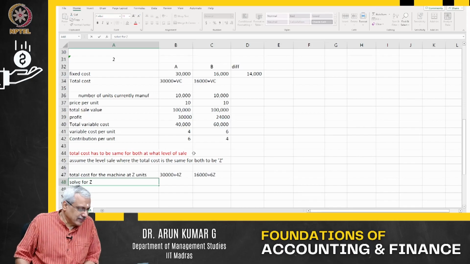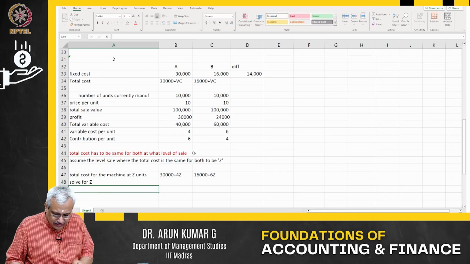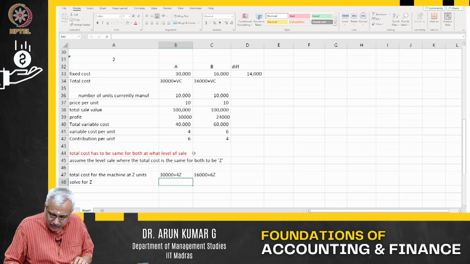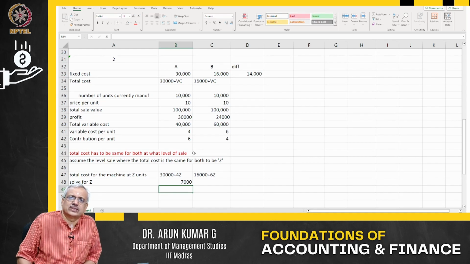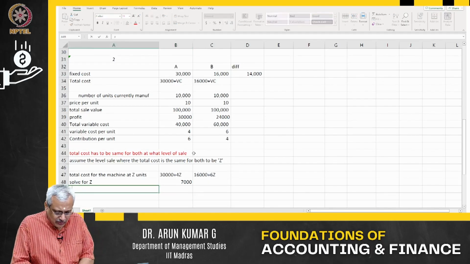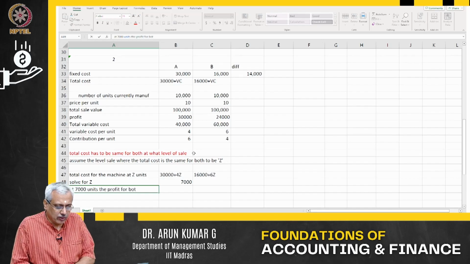It's a very simple simultaneous equation. You solve for Z and you will get Z equal to 7,000 units. Very simple. 30,000 plus 4Z equals 16,000 plus 6Z, and for the unknown Z you can get about 7,000. So at 7,000 units, the profit for both the machines will be equal.